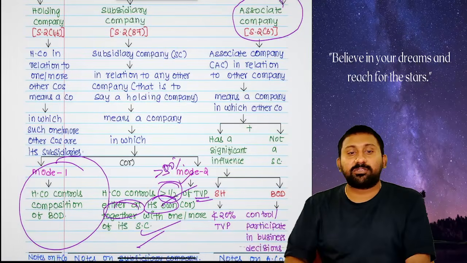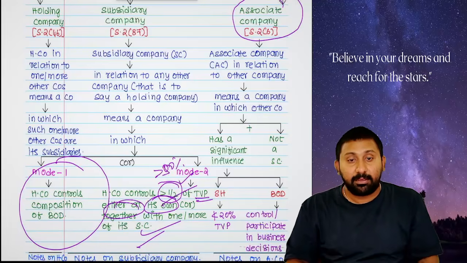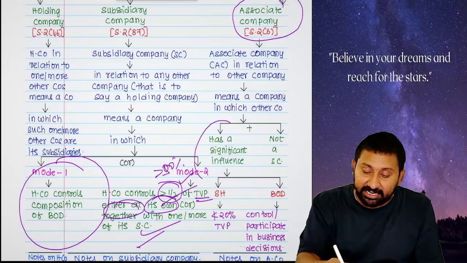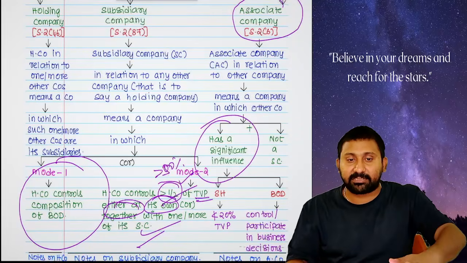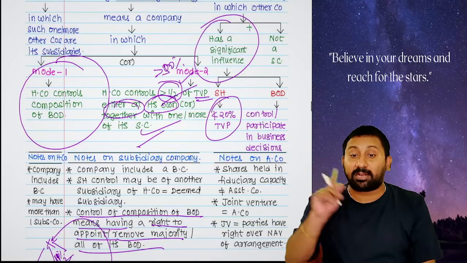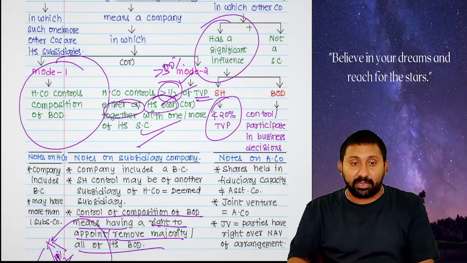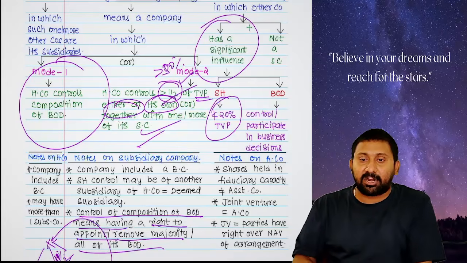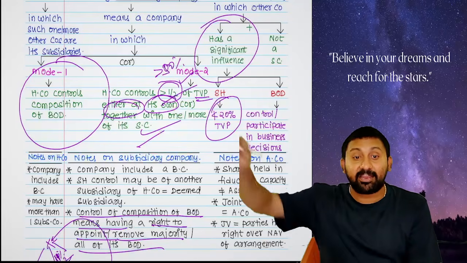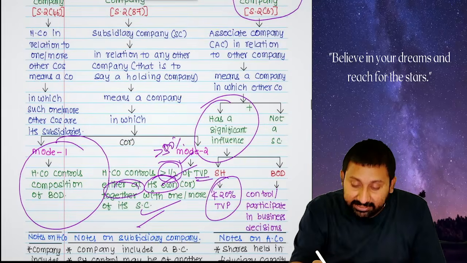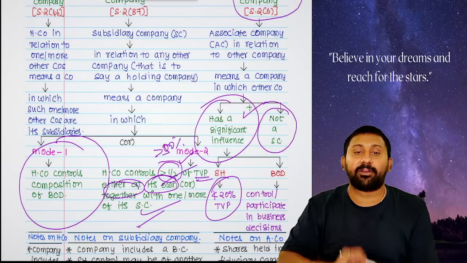Associate. Associate company in relation to any other company means another company having a significant influence. Sir, what is significant influence? If you come by shareholding, not less than 20. Not less than 20 means 60 is also not less than 20. If it is 60, it becomes a subsidiary. Therefore, significant influence and not a subsidiary company.